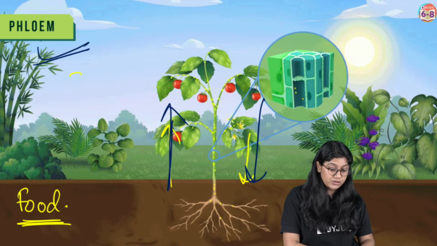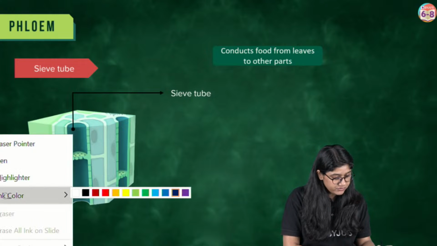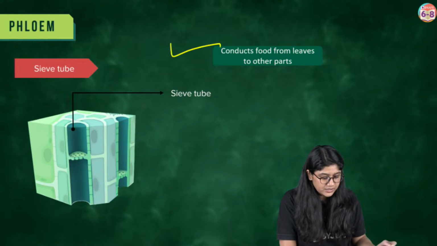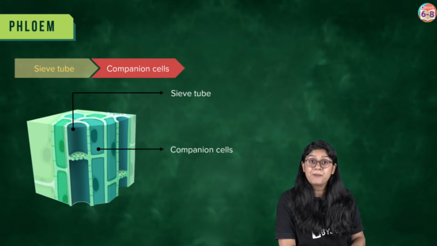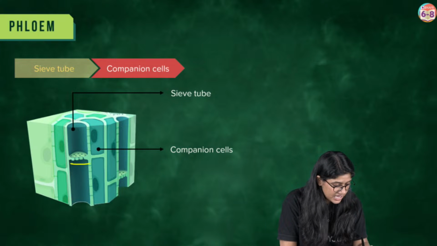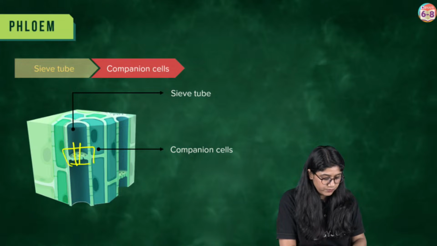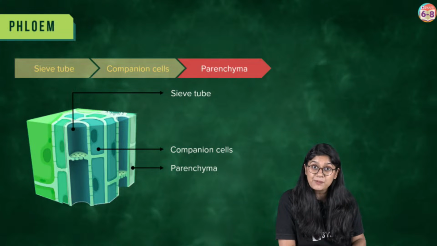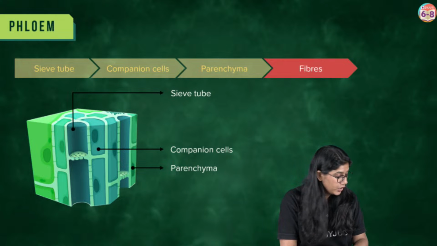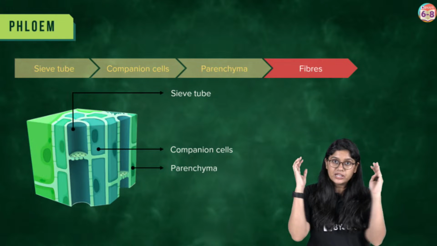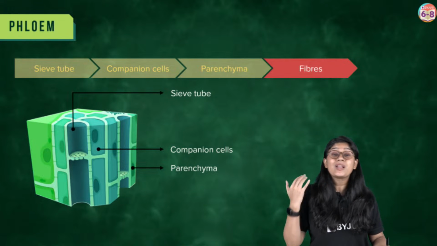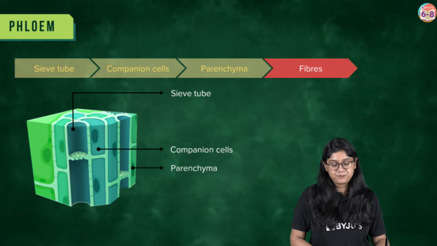We're talking about the different parts everyone. We have sieve tubes, companion cells. We can see the sieve plates also, through which the molecules will move. Then we have parenchyma cells and fibers. They have their important individual functions, and you will be learning about them in higher classes.